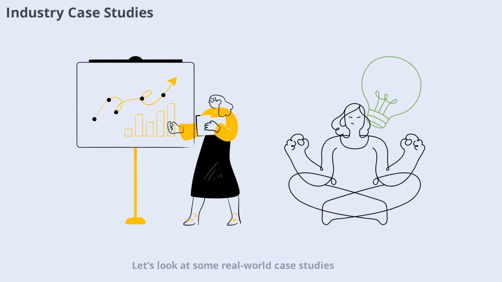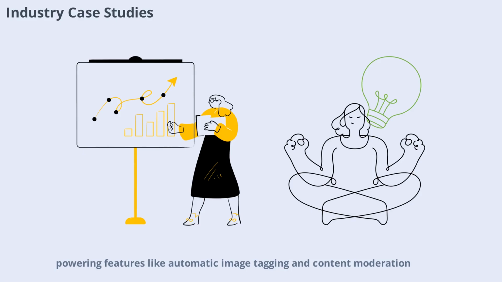Let's look at some real-world case studies. Google uses TensorFlow for products like Google Photos and Translate, leveraging its scalability and deployment tools. Facebook relies on PyTorch for research and production, powering features like automatic image tagging and content moderation. Other companies, such as Tesla and Microsoft, use both frameworks for different projects depending on their needs. These examples highlight the versatility and power of both TensorFlow and PyTorch in solving complex, real-world problems.